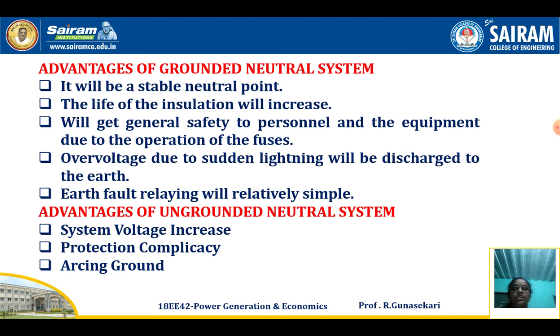What are the disadvantages of an ungrounded neutral system? First one is the system voltage increases. Second one is protection complexity. Third one is arcing ground only. These are the advantages of the grounded neutral system and the disadvantages of the ungrounded neutral system.